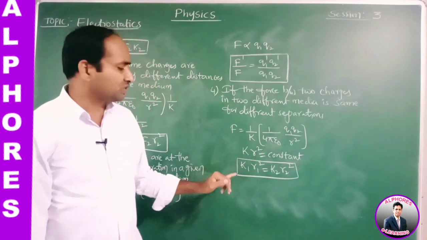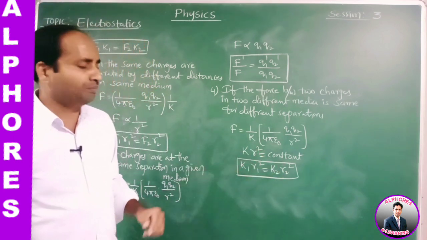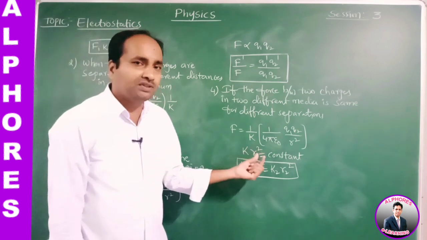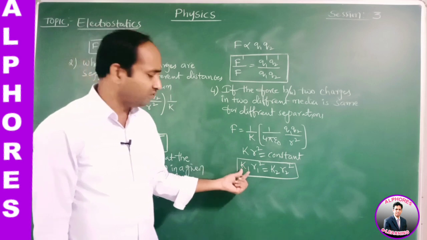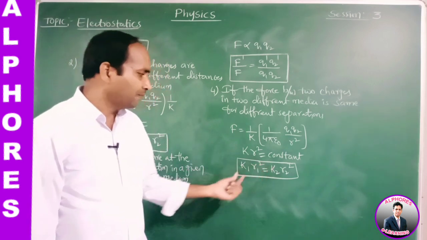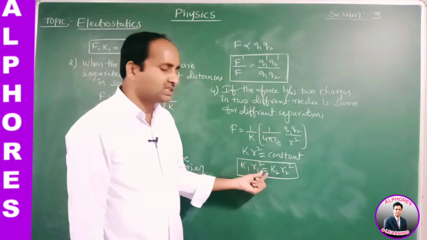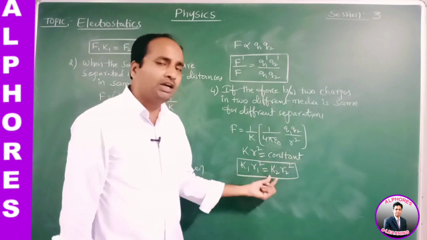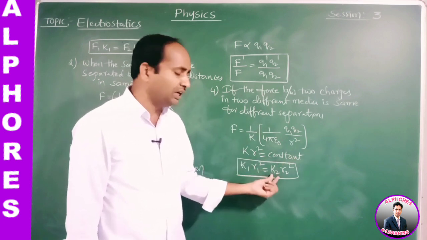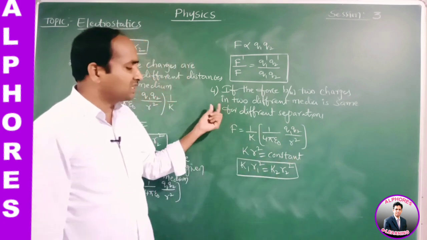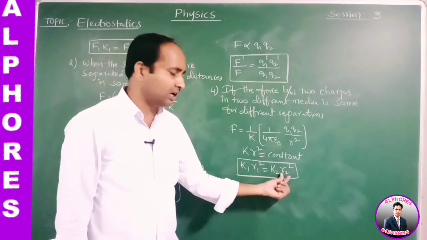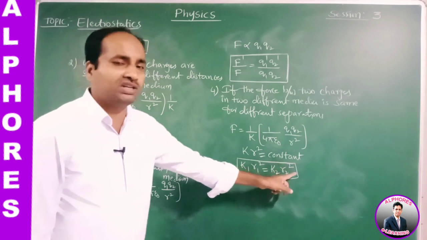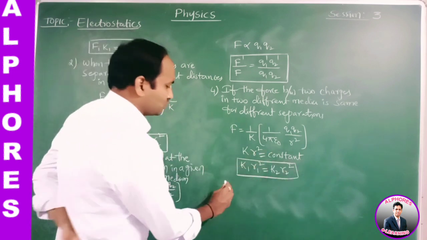Suppose K1 is equal to 1, that is, the two charges are initially separated in free space, so the value of K1 is 1. Then the same charges are separated in another medium of dielectric constant K2 to produce the same amount of force. What is the separation? We should find R2. K1 R1 square is equal to K2 R2 square.